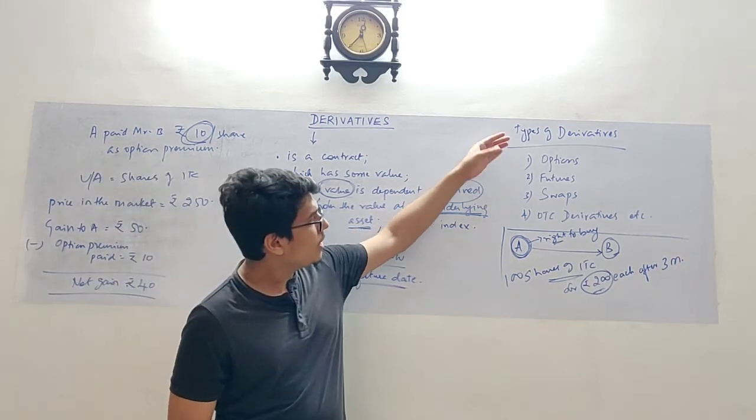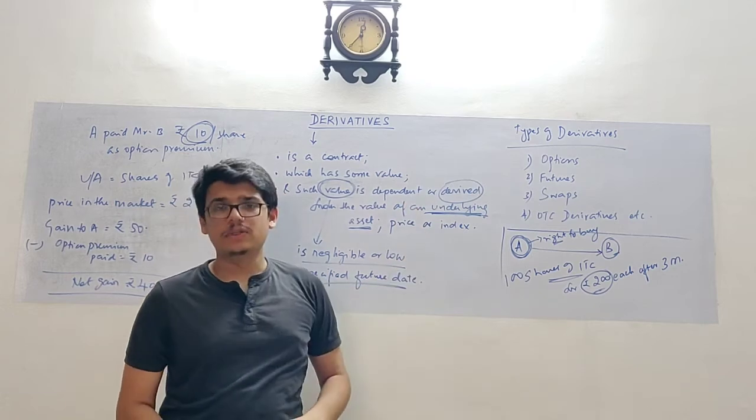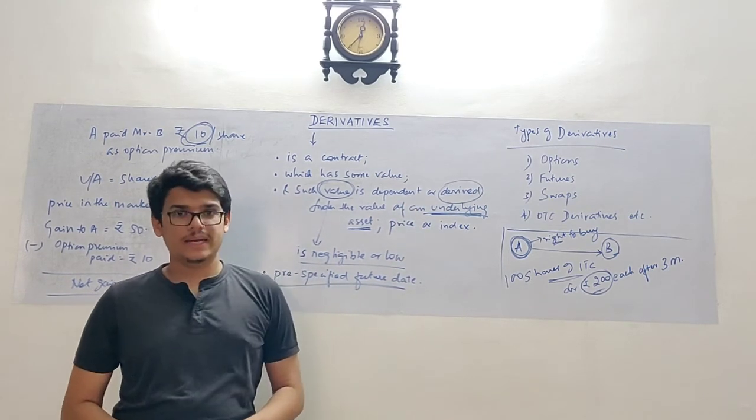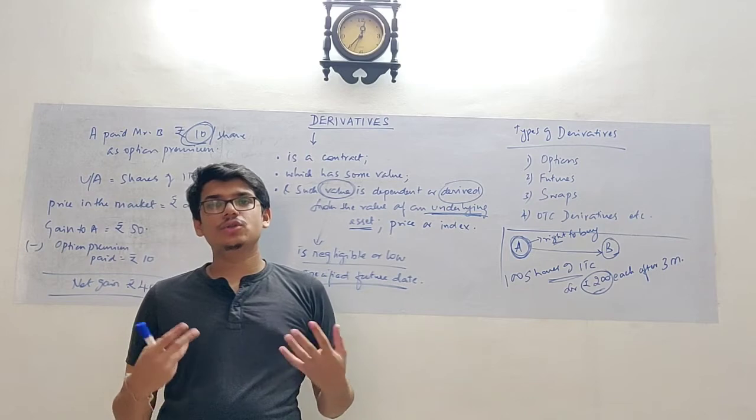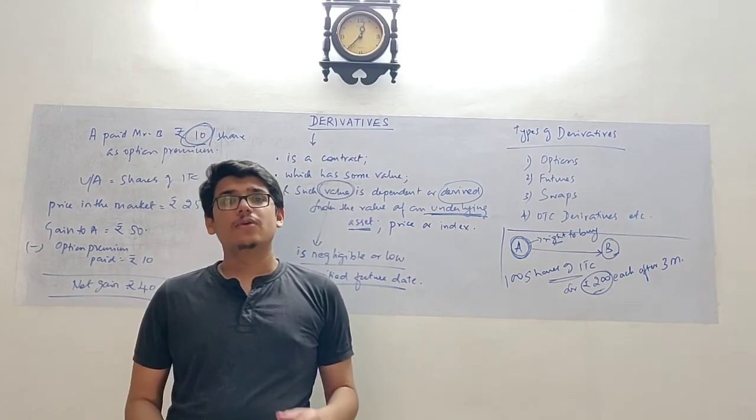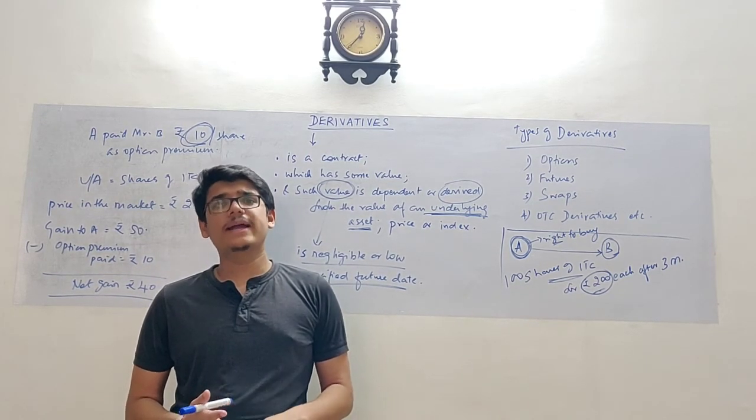And these contracts are options, futures, swaps, OTC derivatives. Now, how do organizations use these derivative instruments? Organizations majorly use them for hedging, for speculation purposes, and to make some profit.